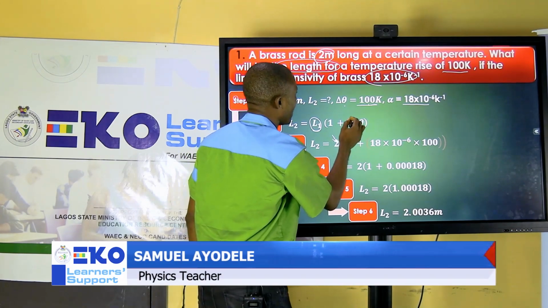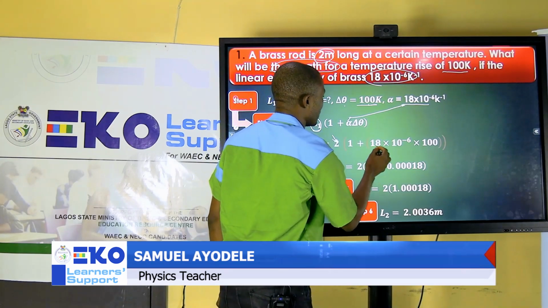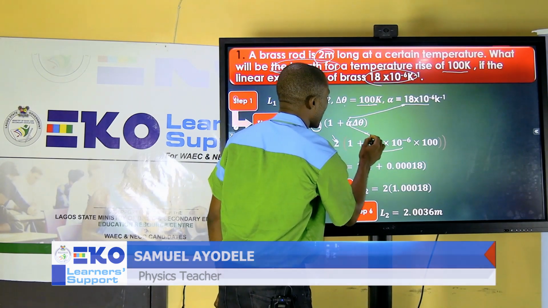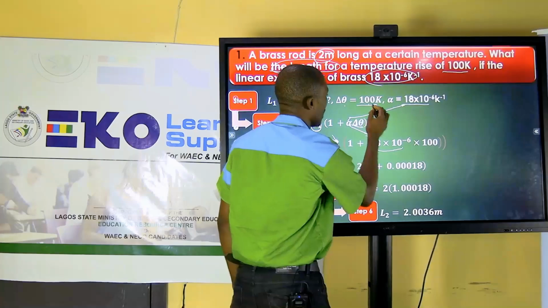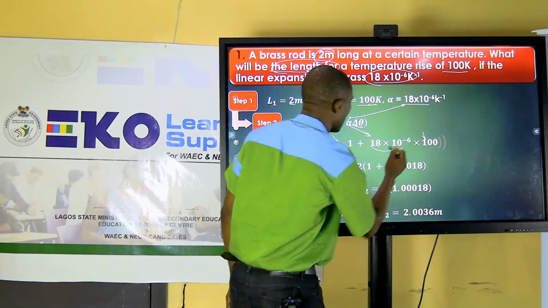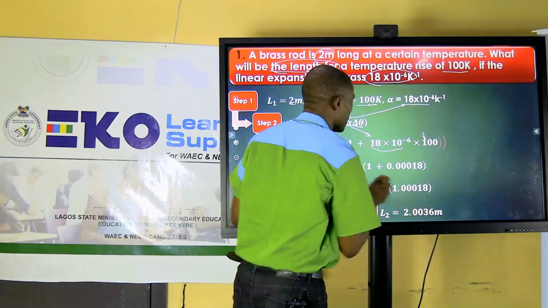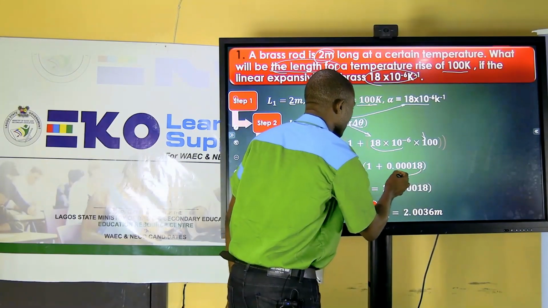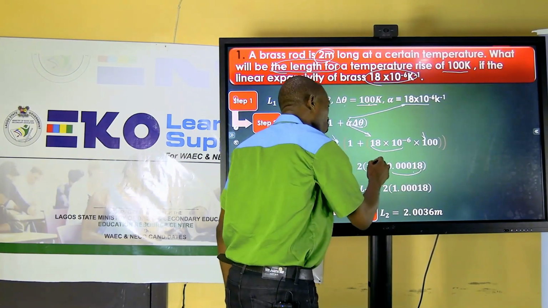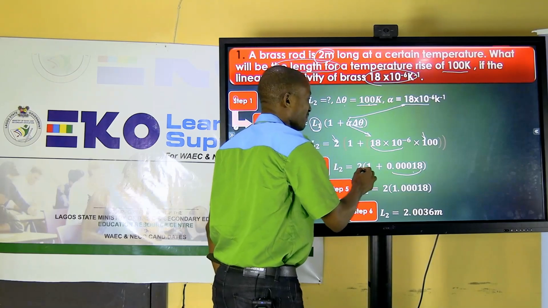Then alpha is given here, that's the linear expansivity, we replace it here. Then delta theta, which is 100, comes here. So when you multiply this, 18 times 10 to the power minus 6 times 100, use your calculator, you are going to have this. So this value now, add it to 1 first before multiplying by 2.